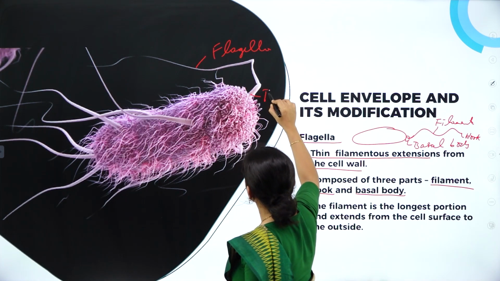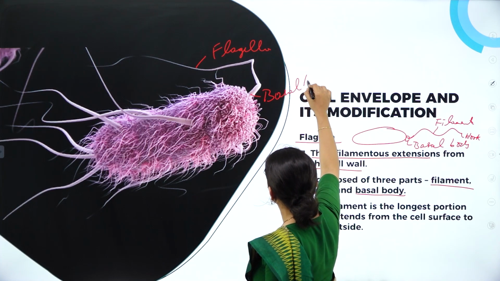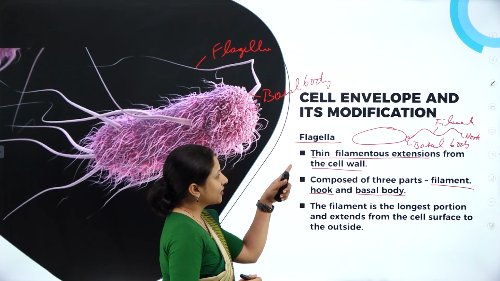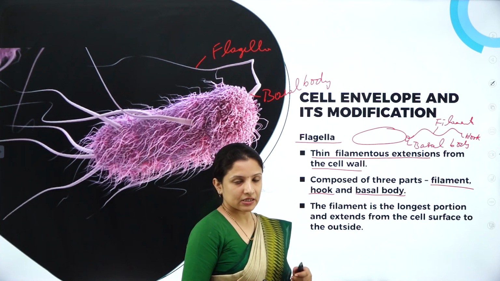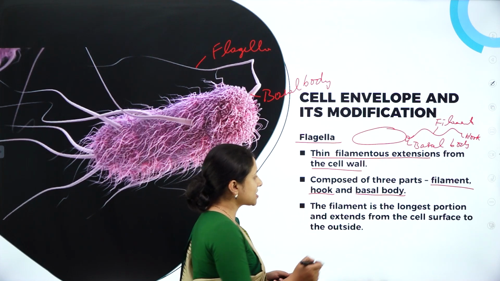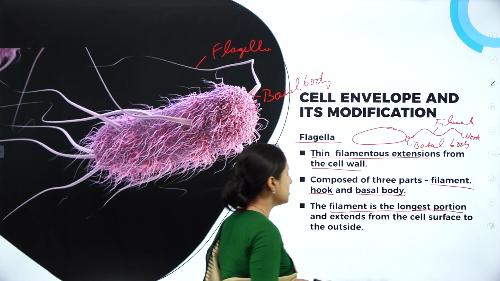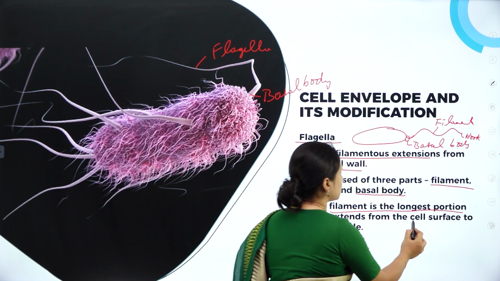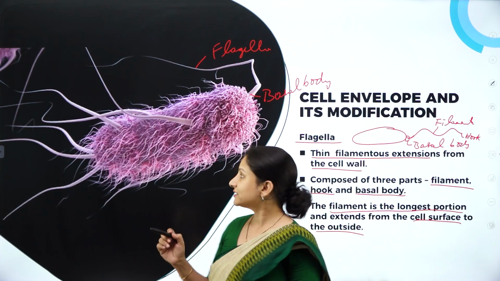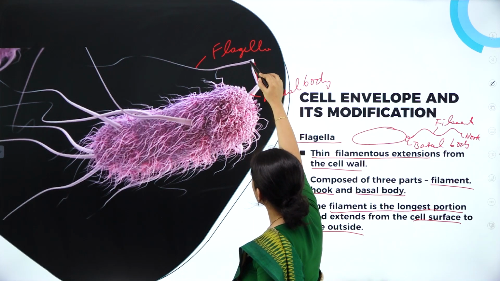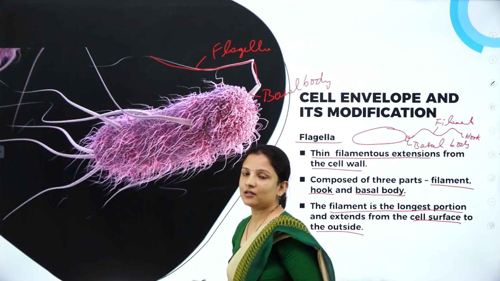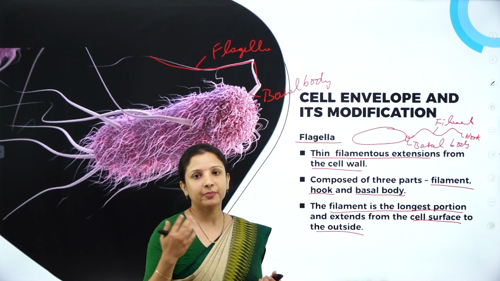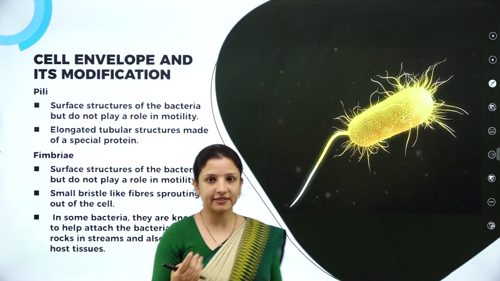This forms the basal body of the flagellum. And the longest part of the flagellum is the filament, that you have to remember. The filament is the longest portion, and it extends from the cell surface to the outside, like a thin whip. The function of the flagellum is helping the bacterium to locomote from one place to another.